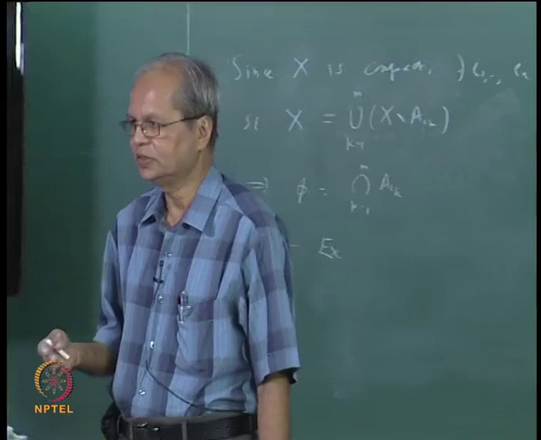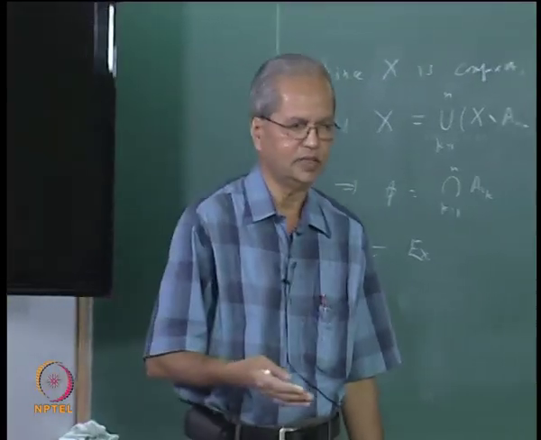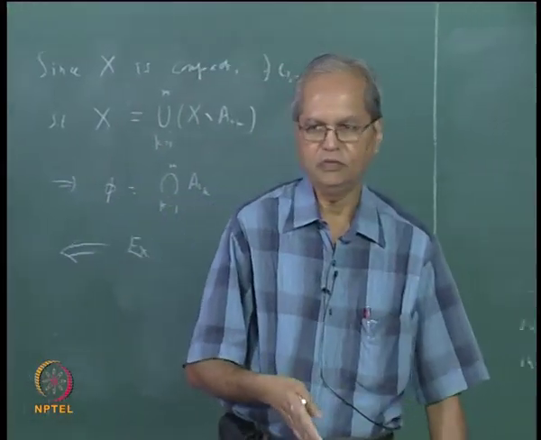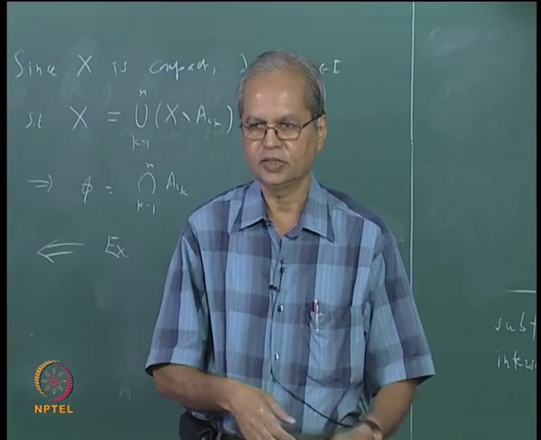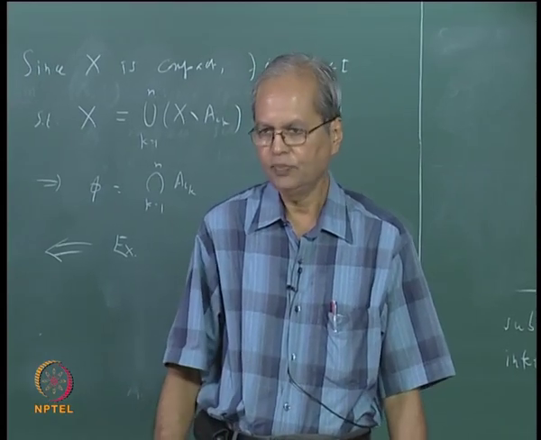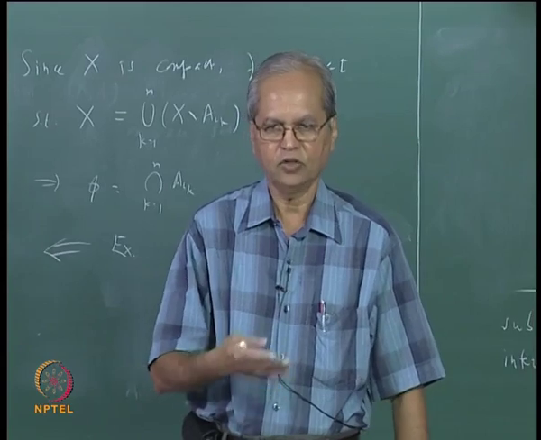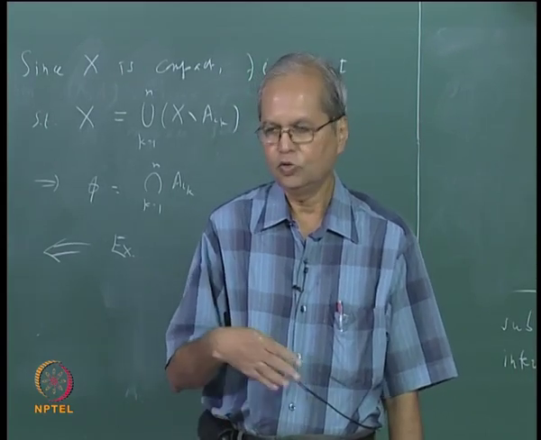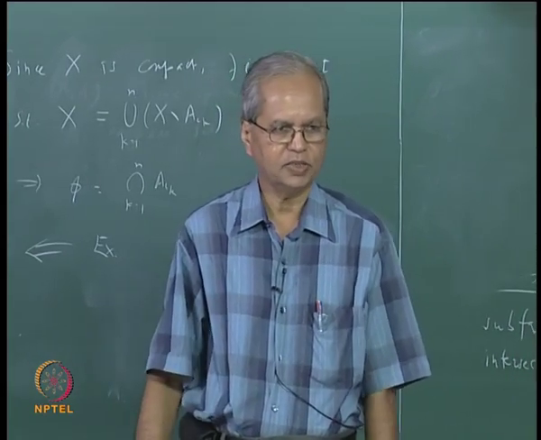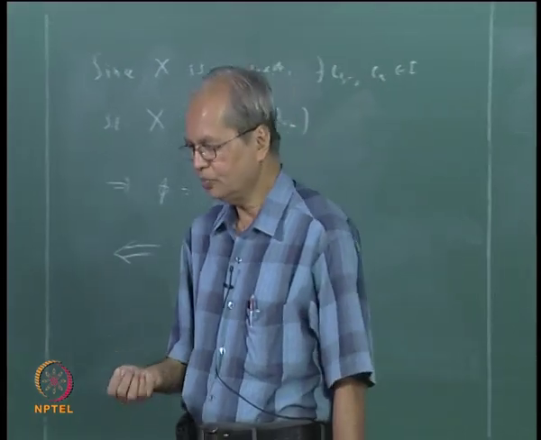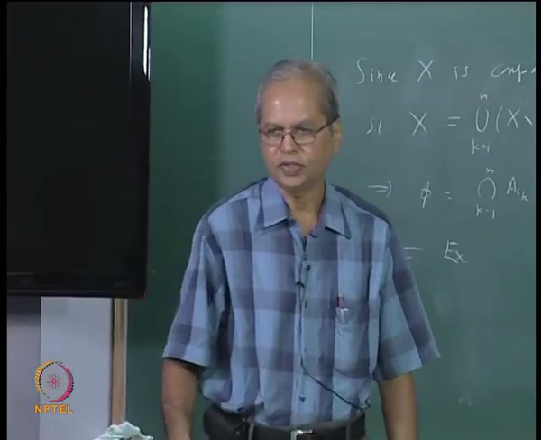There also we had taken a decreasing sequence of closed sets, but there we assumed something additional, that the diameter goes to 0, and then we proved that the intersection consists of just one single point. In the case of compact sets we need not assume anything about the diameter. The whole thing happens inside a compact metric space, and the intersection may contain more than one point. All that we can say is that it is non-empty.